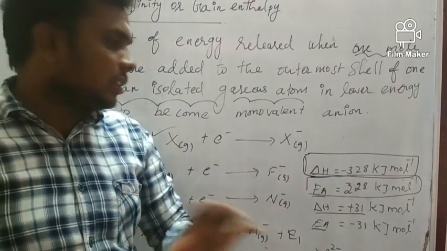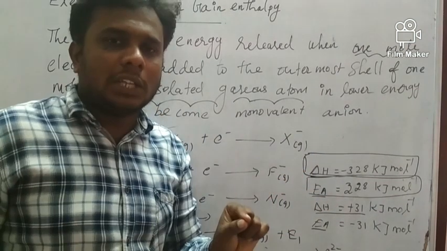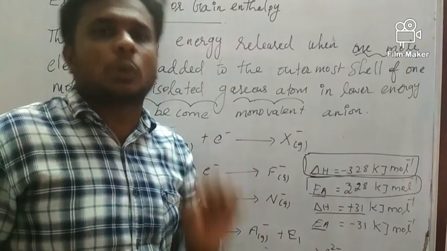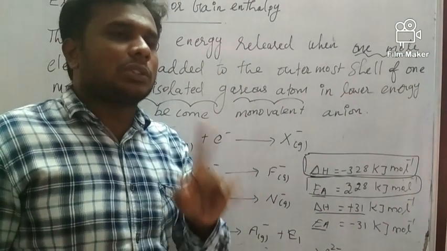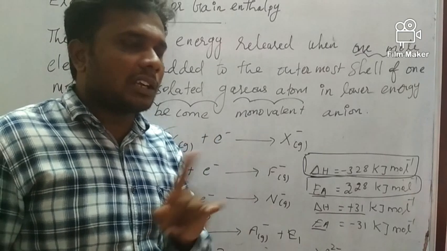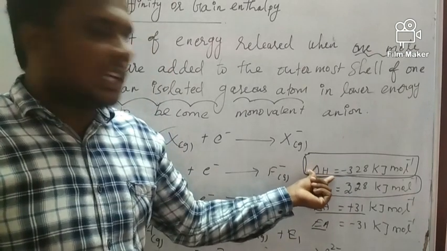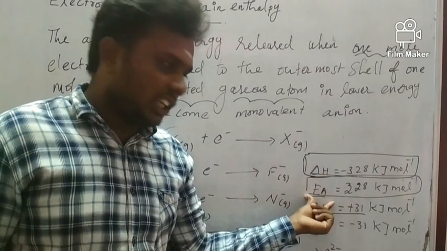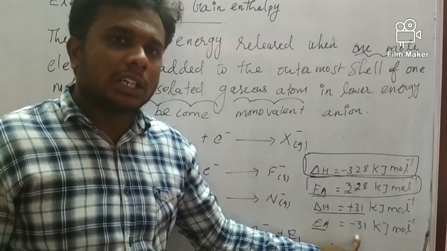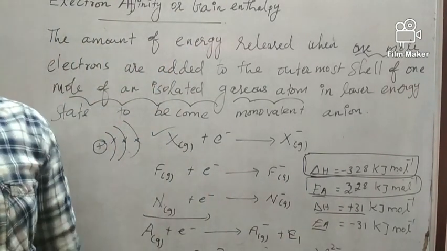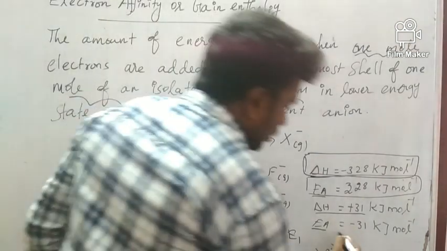But don't get confused. If they have given the electron affinity as a positive value, that is an indication of an exothermic process. The sign is very important, positive or negative. This is delta H, this is electron affinity. Similarly, if the electron affinity is given as a negative value, that is an endothermic process. That's very important. Please keep it in mind and note it.